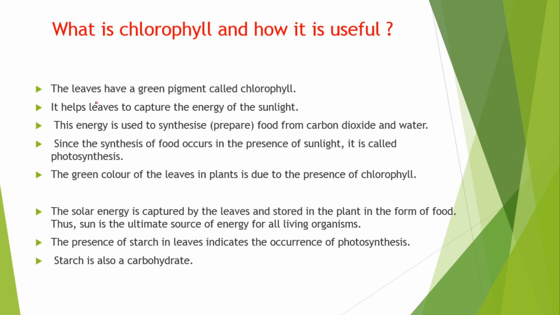Okay, today we are going to discuss chlorophyll. Actually, what is chlorophyll? Chlorophyll is a green colored pigment. It is present in the leaf, and I told you the plant leaf is the site of photosynthesis. And remember one more thing, the green color of the leaves in the plant is due to the presence of chlorophyll.